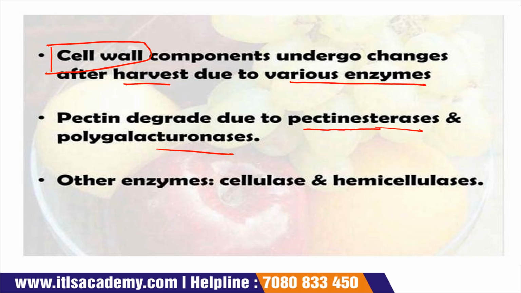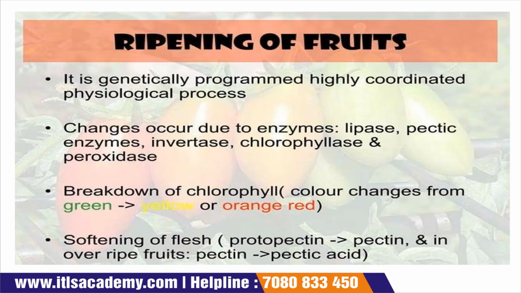Other enzymes like cellulase and hemicellulase are also present in the fruits. Now ripening of the fruits is a genetically programmed, highly coordinated physiological process. When the fruits are ripe, several changes occur, and these changes occur due to the presence of enzymes like lipase, pectinase, invertase, chlorophyllase, and peroxidase.